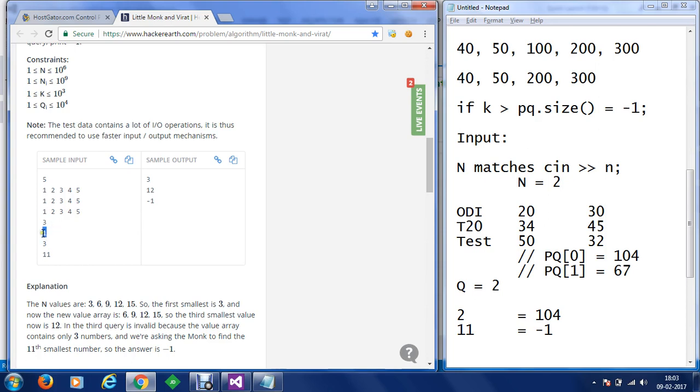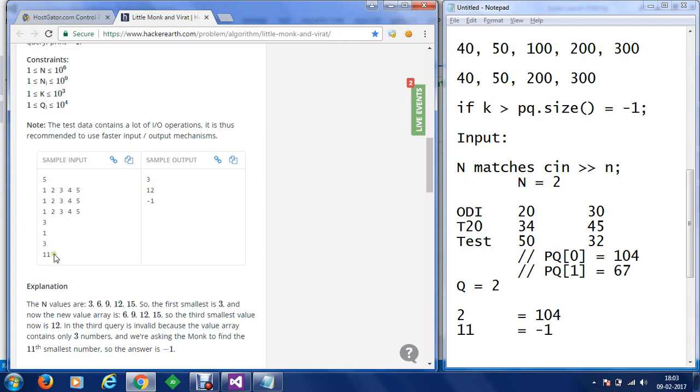So he has asked for the first smallest value. The first smallest value will be 3, because the total score of ODI plus test plus T20 in the first match is 3. So 3 will be printed as an output. Then it asks for the third smallest value. Once we have removed 3, we are left with 2 3s which is 6, 9, 12 and 15. Once we have asked for the third one, that is first, second and third, the third value will be printed, that will be 12, 4 3s are 12.